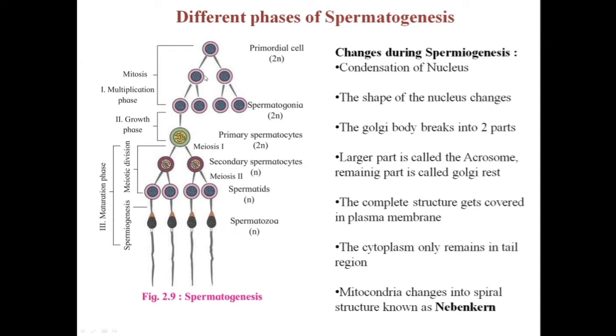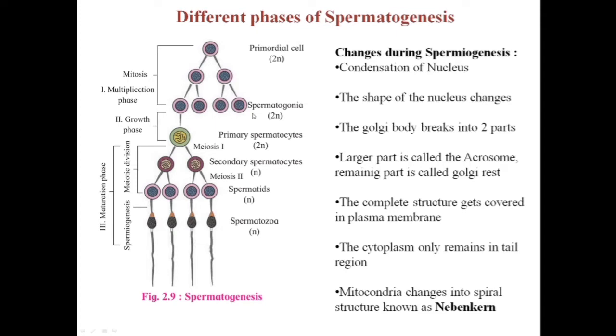The division taking place is mitosis, so the daughter cells formed are also diploid. This multiplication continues and these cells divide further to form more diploid cells. Now all these diploid cells are known as spermatogonia, and all of them are diploid, 2n.